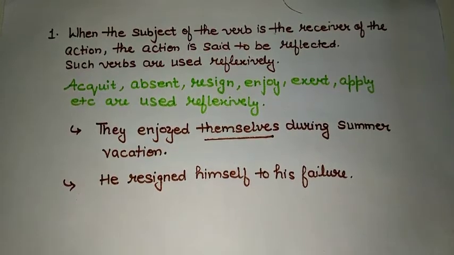He resigned himself to his failure. Now, here resigned is used with himself as a reflection, like they are used reflexively. It is very obvious that somebody cannot resign from some other's post. If I am on some post, I will resign from that post. I am not responsible for somebody else's post, right? So he resigned himself to his failure.